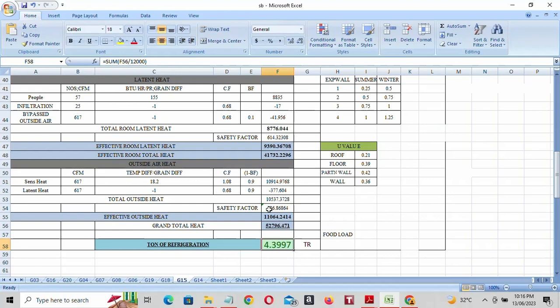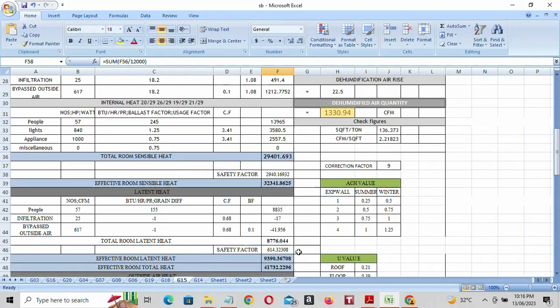For that reason, you have to divide by 12,000. So this divided by 12,000, you get this value. So ton of refrigeration is 4.3997. Now 4.4 ton. Okay.